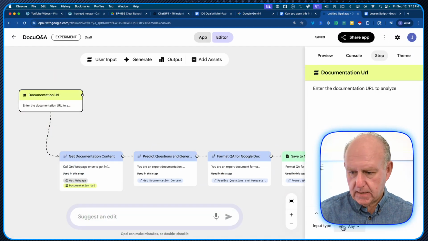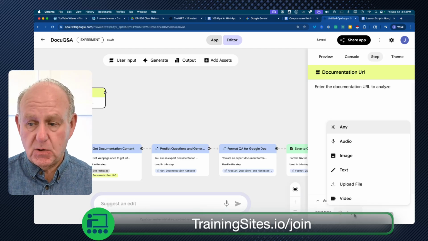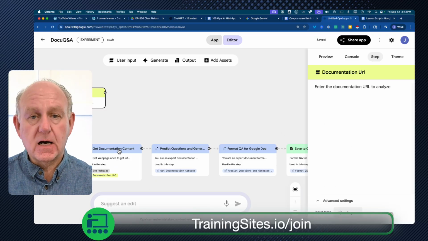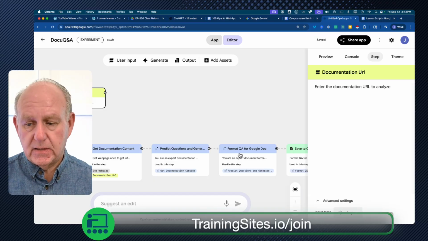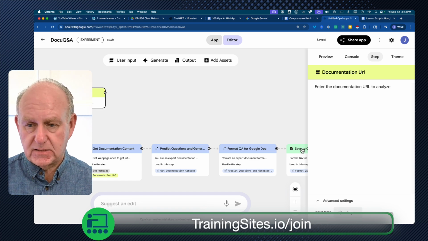Now, if I look on this one, remember advanced settings in the bottom right-hand side here. Remember the input type? It says any, but I asked for a URL. So it can be a URL that's put in as any, and it's going to get the documentation content. So get the web page and get all the information based on the document URL that we gave. Then it's going to predict the questions. So AI, Gemini is going to go through, predict what the questions are, and then it's going to put it into the document, format it, and then save it as a doc.